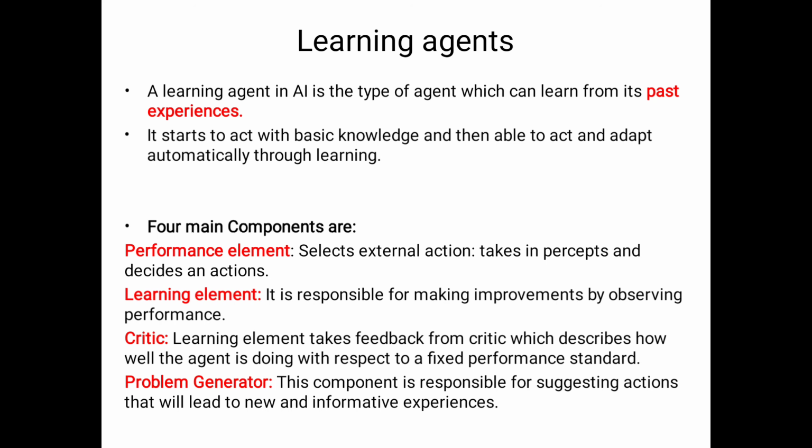Learning element: the learning agent has the capability to learn anything automatically through learning. It is responsible for making improvements. Why learning here? Because of improvements by observing the performance. It will take the feedback from the critic, and based on that feedback, suppose the feedback is low because of wrong actions, faulty actions, it will be learning. So the learning element takes feedback from the critic, which describes how well the agent is doing with respect to a fixed performance standard.